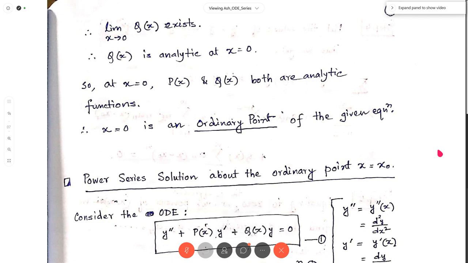So whenever you are given a differential equation and asked to find the power series solution about a point x equal to x0, your first job is to find the nature of the point. That is, you have to find whether this is an ordinary point of the equation, or a regular singular point of the equation, or an irregular singular point of the equation.